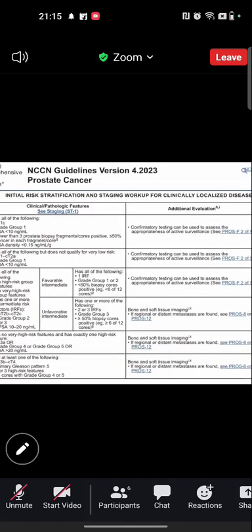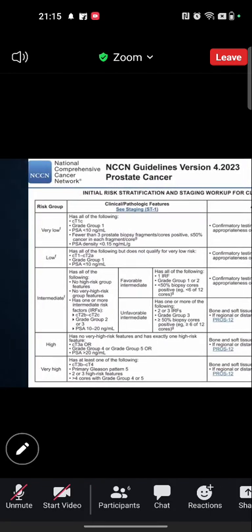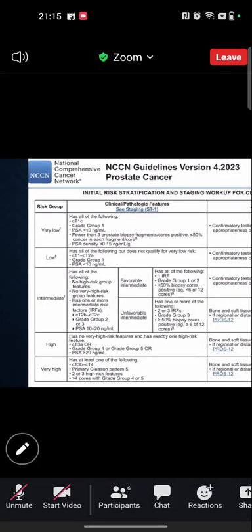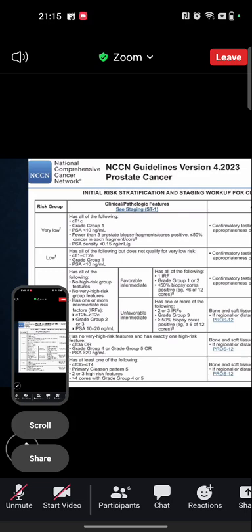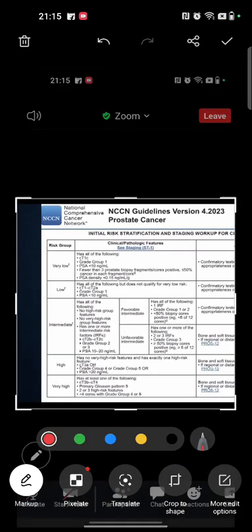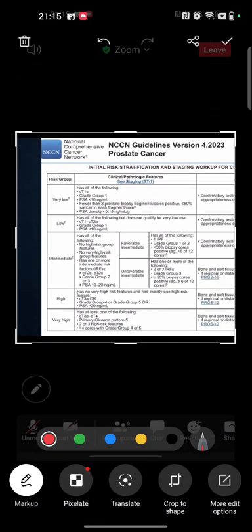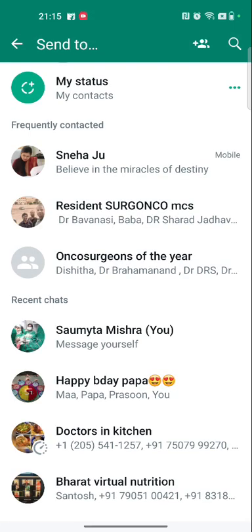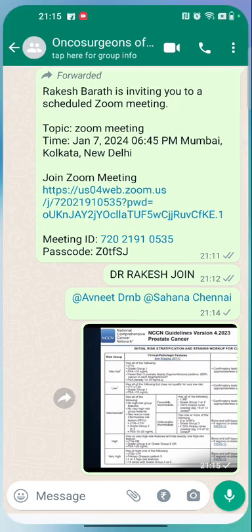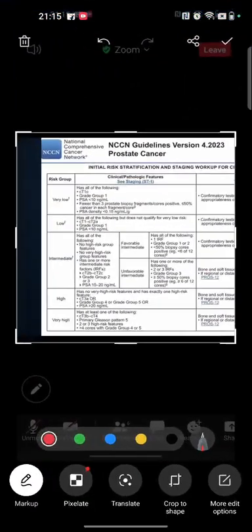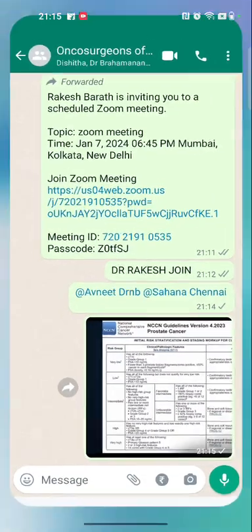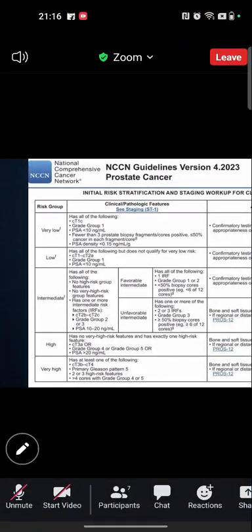Modalities, the percentage of biopsy which is positive for the cancer, PSA and PSA density. So to remember, a very low risk group includes only patients diagnosed basically by prostate biopsy, not a TRUS or any suspicious identification of lesion, which includes Grade group 1, PSA less than 10, fewer than 3 prostate biopsy fragments, or less than 50% cancer in each fragment, and PSA density less than 0.15.